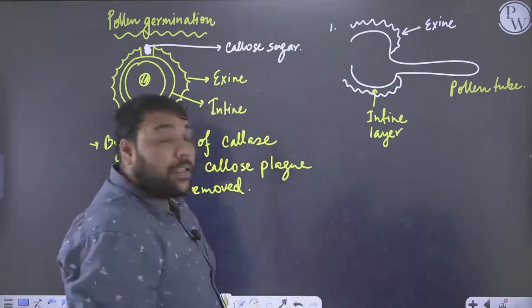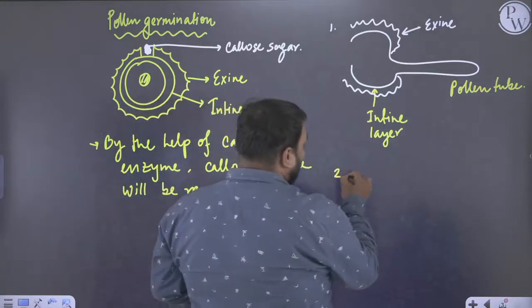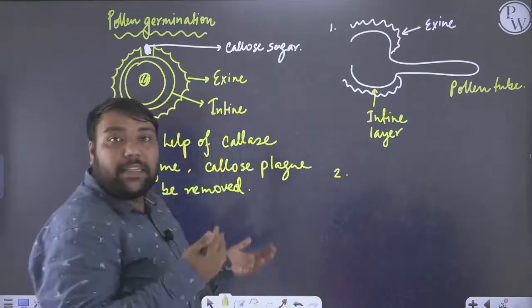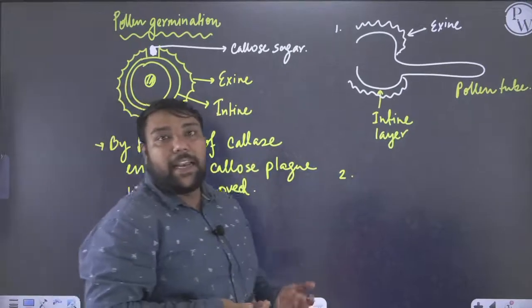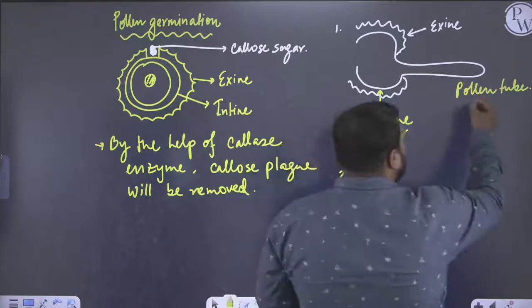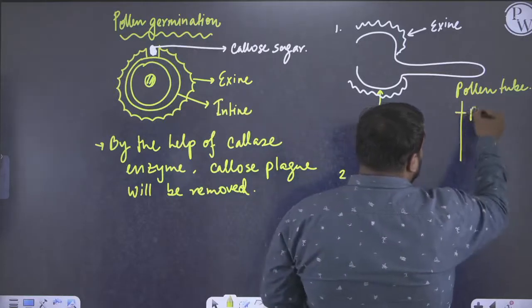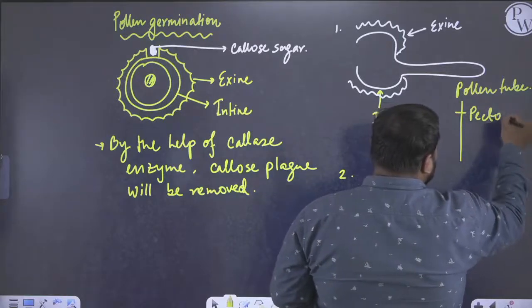Okay. So what we see, if we talk about the pollen tube, is that this is an extension of our intine layer, or the inner layer. This pollen tube is pectocellulosic in nature.